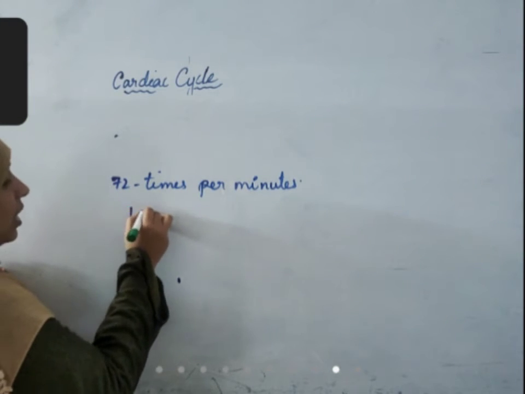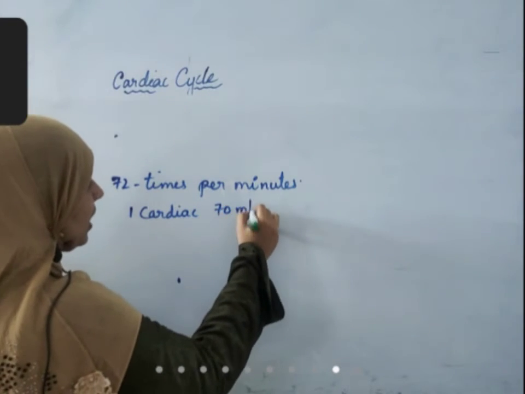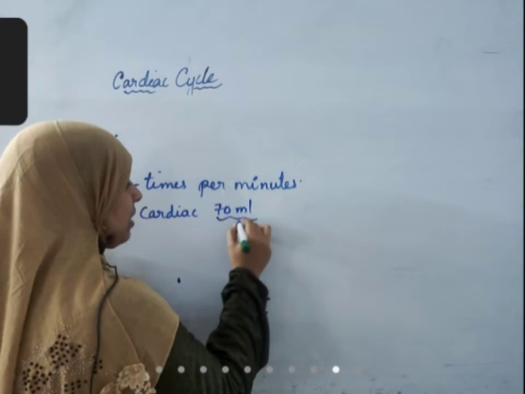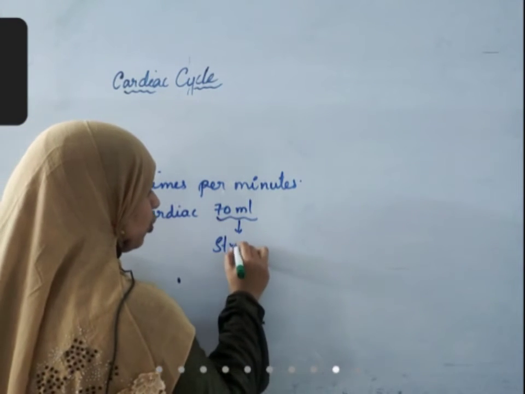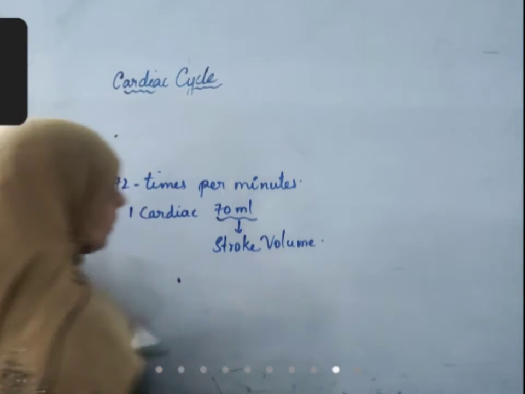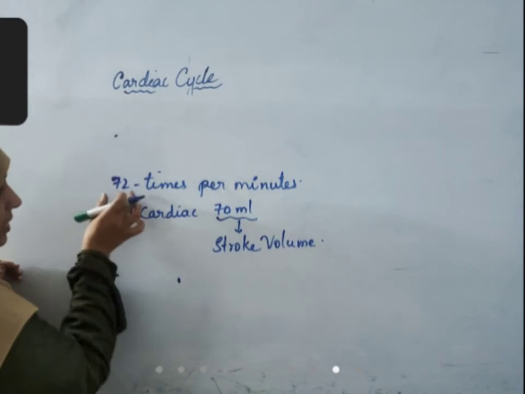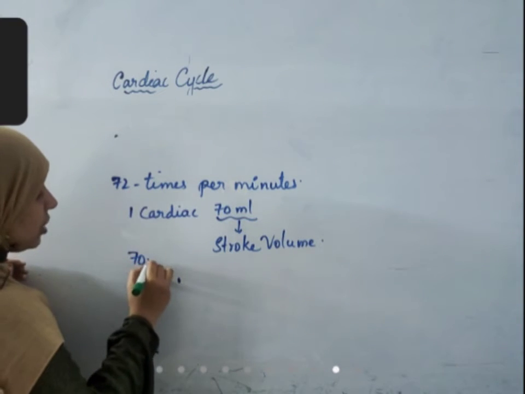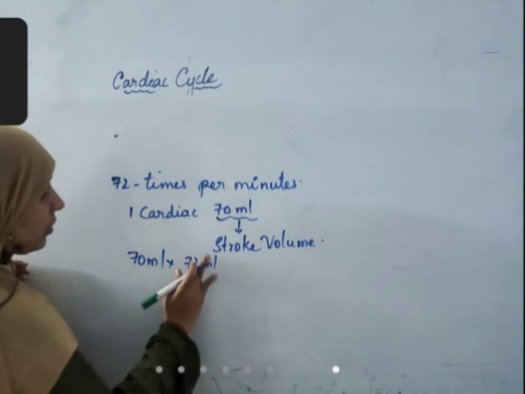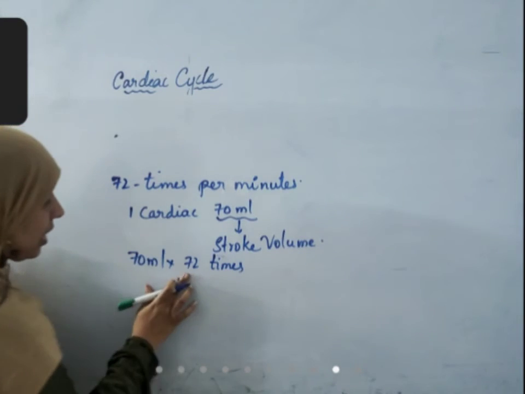For each cardiac cycle, 70 ml of blood passes through the heart, and this 70 ml is called as stroke volume. Okay. So if 70 ml of blood passes 72 times per minute, then what is the amount of blood that passes through the heart per minute?